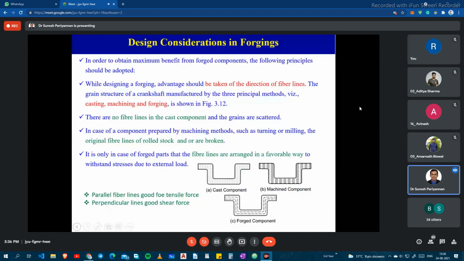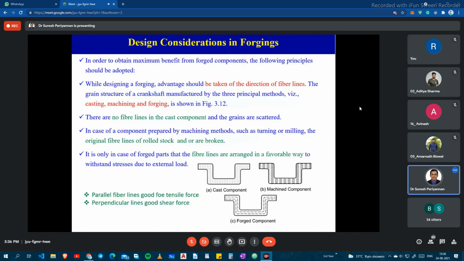Okay, and see the clear information here. You can see why we go for forging instead of casting or machining processes. See here, in order to obtain the maximum benefit from the forged component, the following principles should be adopted. While designing the forging, its advantages should be taken in the direction of the fiber lines.